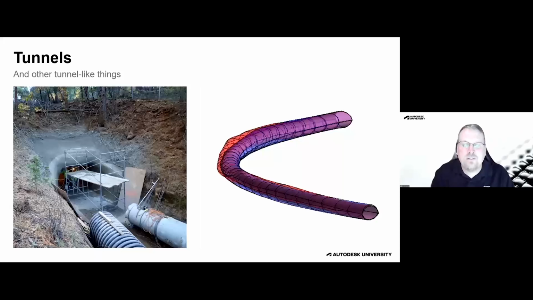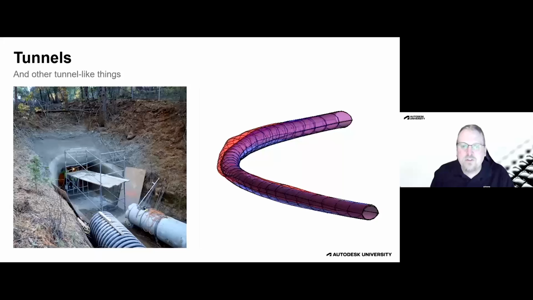As far as Civil 3D goes, we can absolutely model tunnels using Civil 3D. We can use a corridor. If you think about it, your tunnel is a very consistent cross section as it goes through the hillside or whatever it's going through. So we can model corridors using that. The drawback is that the typical output for corridors is surfaces. One of the limitations of surfaces is that each location, each unique XY value, only gets one elevation.